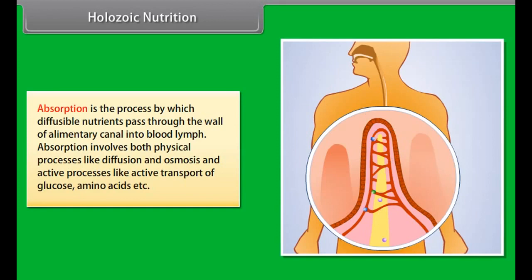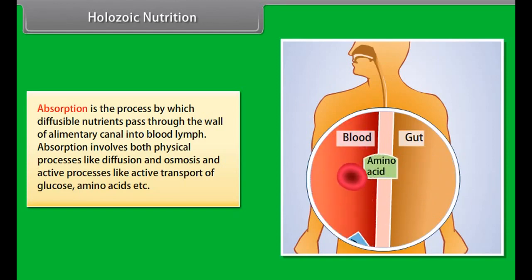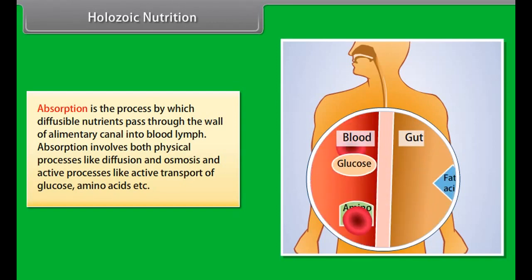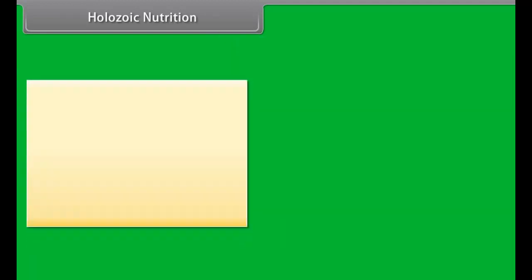Organic compounds like proteins, fats, and complex carbohydrates are changed into amino acids, monosugars, fatty acids, etc. It occurs in the presence of digestive enzymes present in digestive juices secreted by the digestive glands. Absorption is the process by which diffusible nutrients pass through the wall of alimentary canal into blood and lymph. Absorption involves both physical processes like diffusion and osmosis and active processes like active transport of glucose, amino acids, etc.